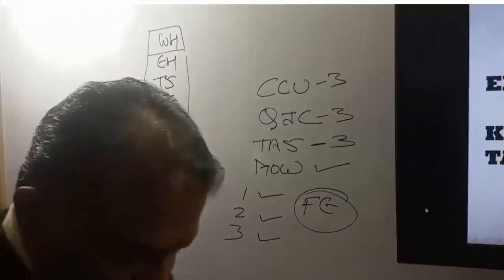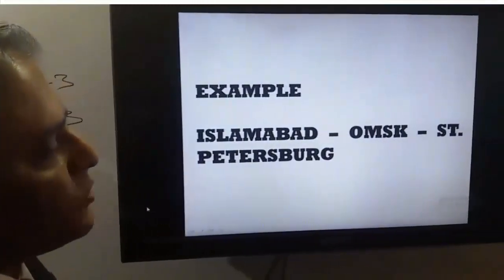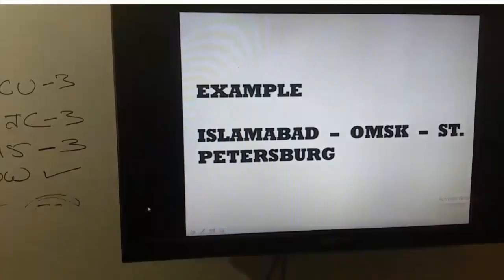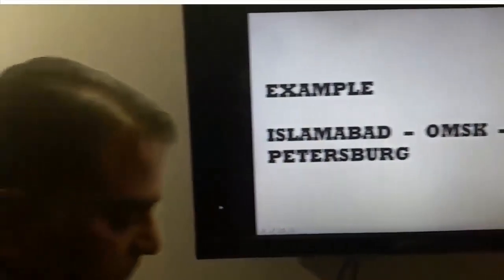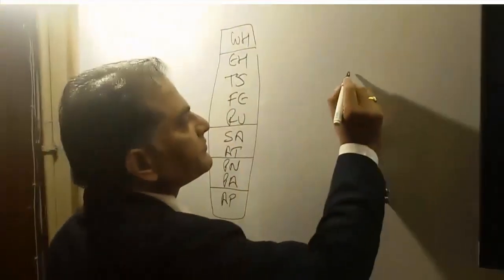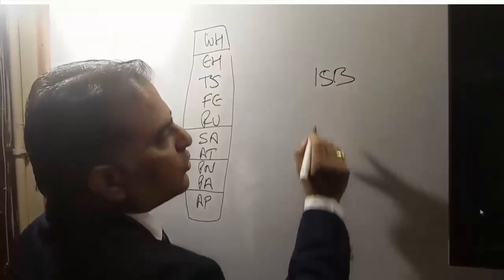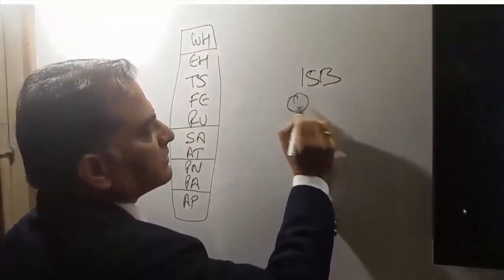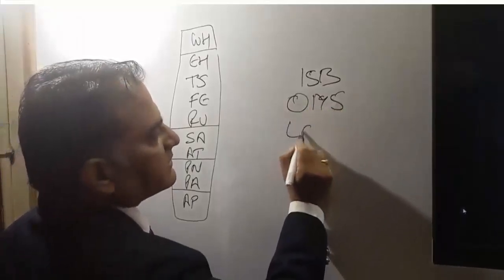Now see the third example. Islamabad, Omsk, St. Petersburg.